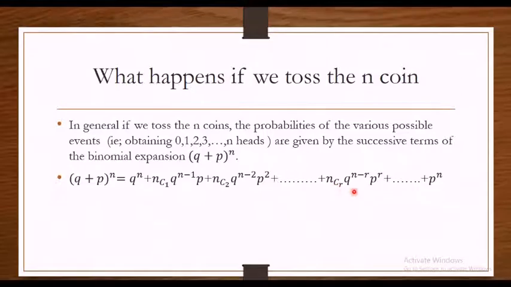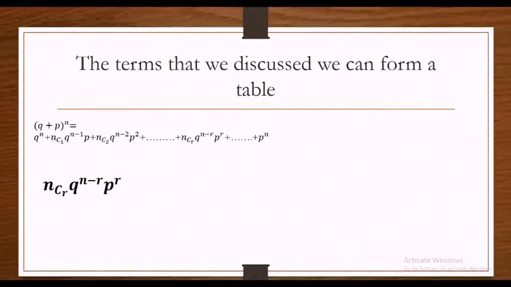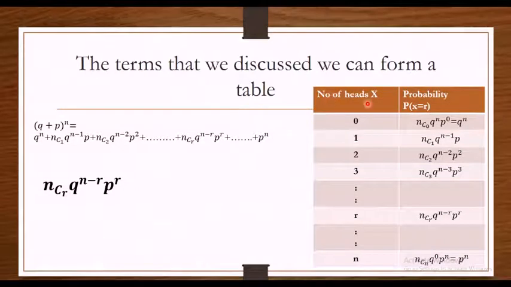Now consider the general term, which is nCr q^(n−r) p^r, and also consider the whole expansion. Now I'm going to write this in a tabular form. We have defined the random variable x as the number of heads obtained. So x can take the values from 0 to n, right? I'm going to put that in a tabular form. Here is the number of heads, and the probability that x takes the value 0.